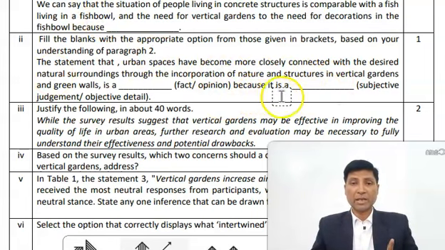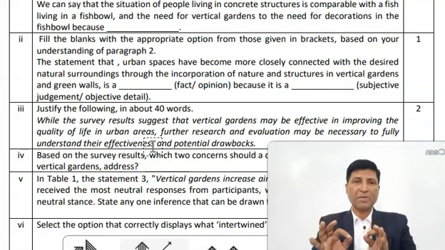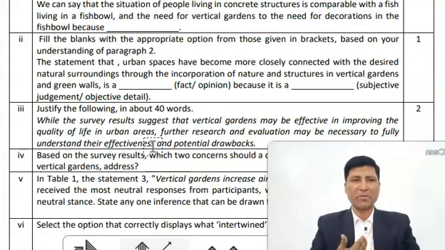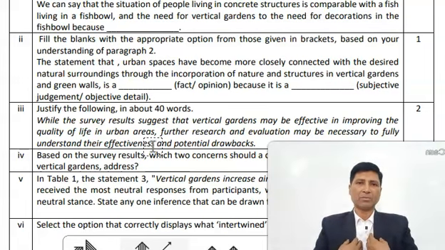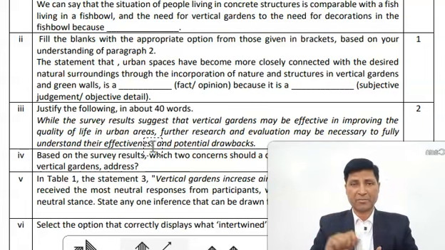So because it is a subjective judgment, objective detail. Now this is also a very standard question. What is subjective judgment and what is objective detail? Subjective judgment is a judgment in which the speaker's mind is involved. Means if you are watching my video and you say Cbse sir is a good teacher, right? So here it is your personal opinion, and whenever your opinion is involved, it means it is subjective.